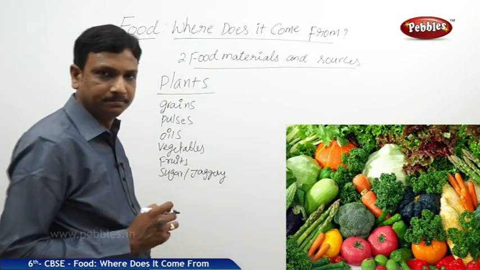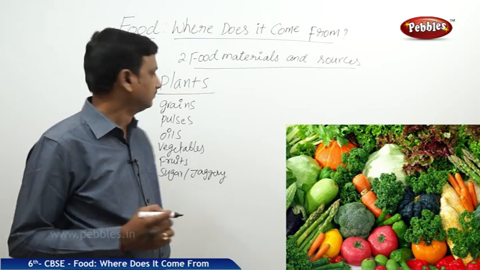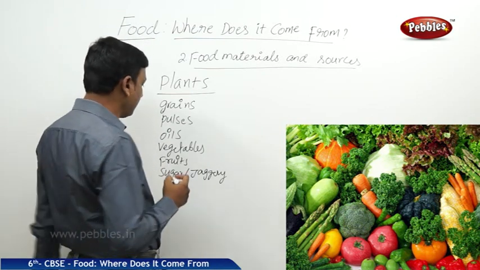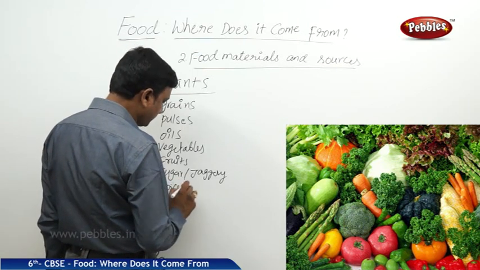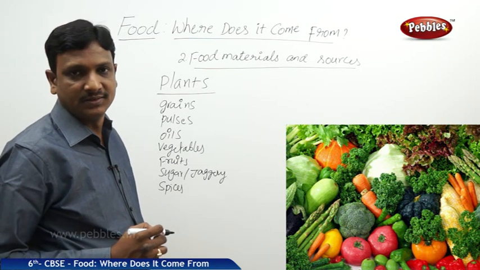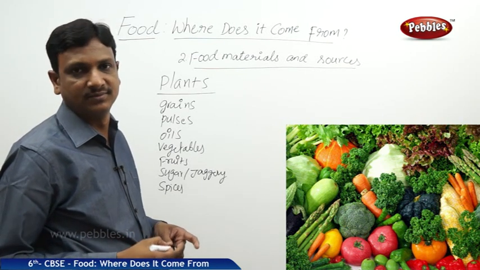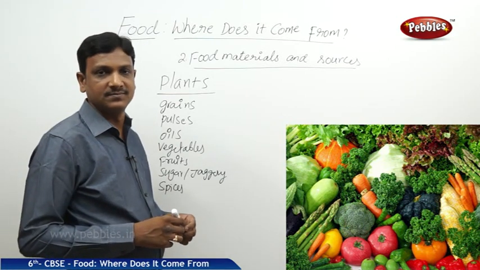Jaggery or sugar. So these are all from plants. Grains, pulses, oils, vegetables, fruits, sugar or jaggery, spices and condiments. Spices and condiments we get from the plants. Variety of spices are used in our dishes. So all these we are obtaining from plants.